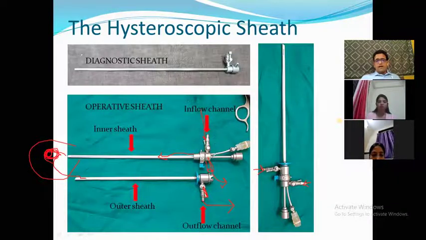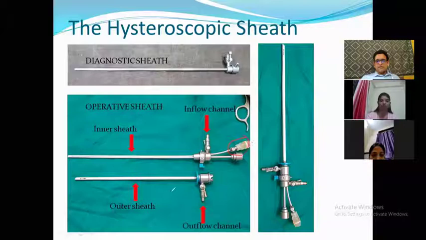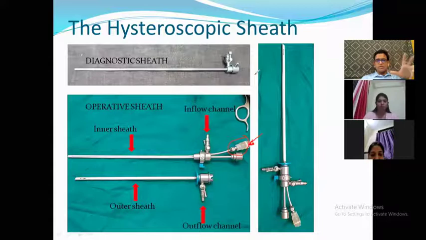Now there is another port that you see over here in addition to all these. I'm going to clear this, and that is this one, and this is the operative port. What happens through the operative port? No saline is going in, no saline is going out, but what is going inside is the instrument, like the hysteroscopic scissor or the hysteroscopic grasper, and it is going inside doing the job of cutting or grasping or whatever, and then coming out. So three different channels: inflow, outflow, operating channel.